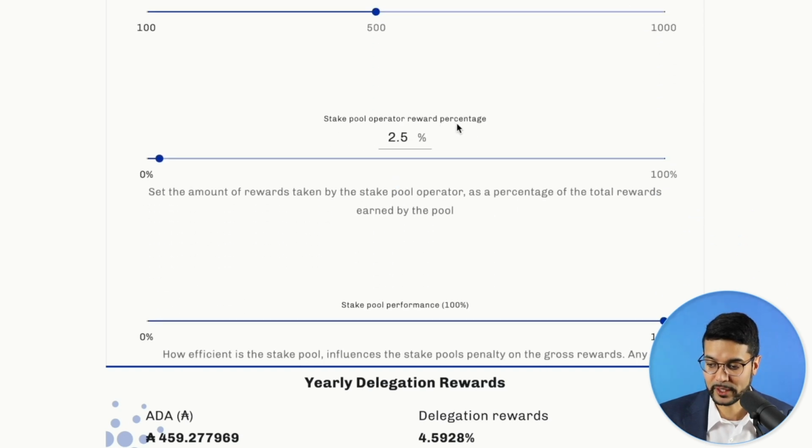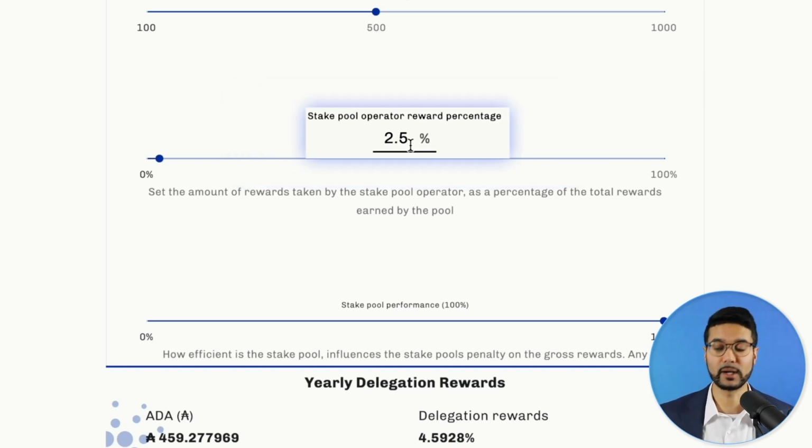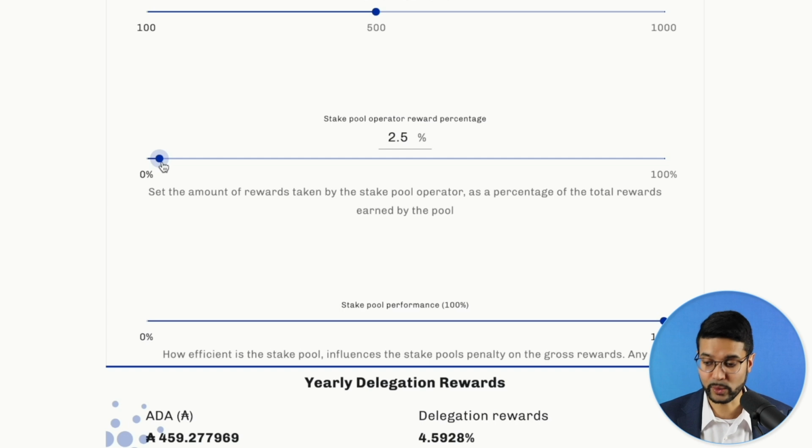The stake pool operator rewards percentage, so this is their margin. Stake pool operators can charge a percentage fee in addition to the minimum fixed cost, which is paid each epoch. This is of course adjustable. In order to remain competitive, I've seen stake pool operators typically charge less than 5% margin, 5% being on the high end, and of course 0% margin being on the low end.